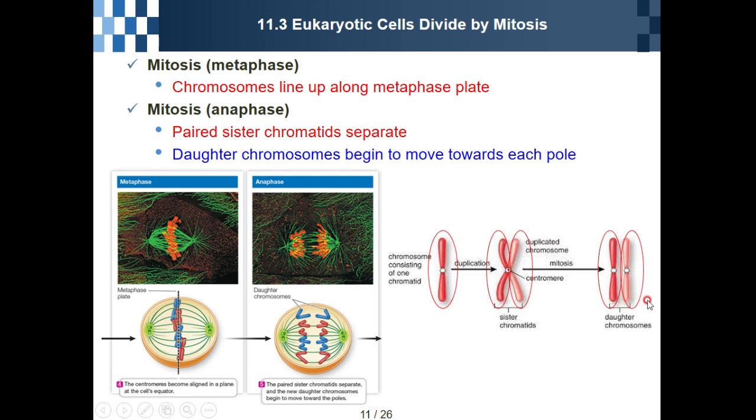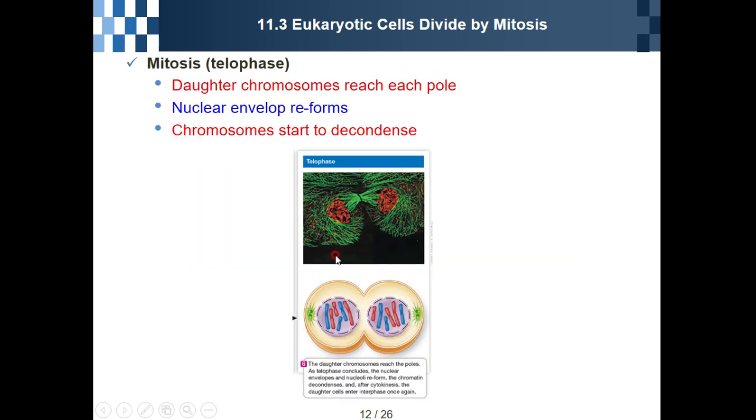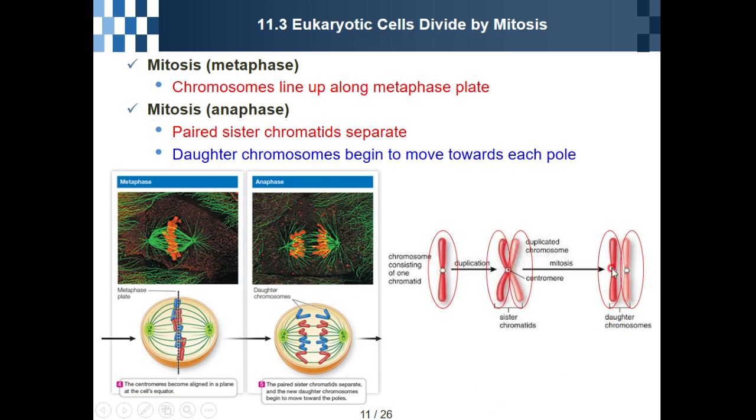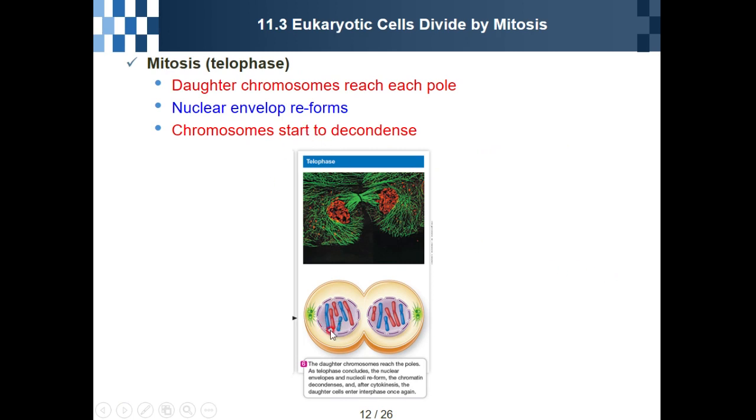After that, daughter chromatids begin to move toward each pole. It's like this. So this is the anaphase. You can see lots of kinetochore microtubules. So after that, finally, there is the telophase. Telophase is when each daughter chromosome reaches each pole.